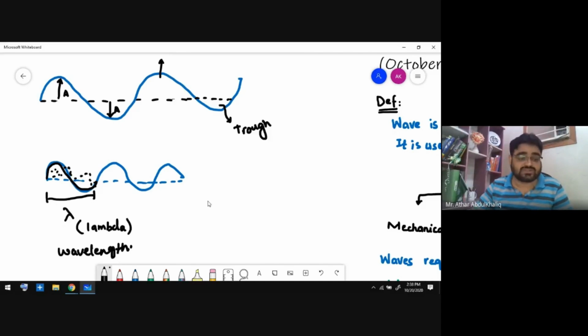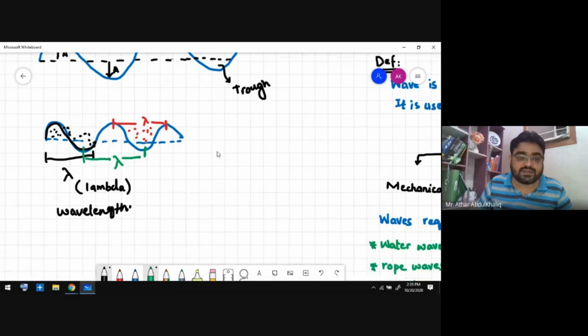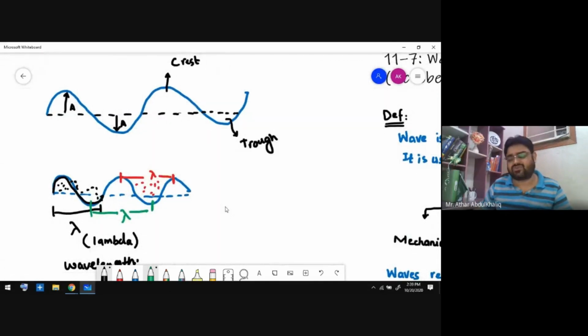There are three ways to represent lambda. One is what I showed you, one crest and one trough combined. The other way is to start from one crest and go to the next crest. This is also called lambda. There is another way, from trough to trough. If you start from here and end here, this will also be the lambda. The easiest way is one crest and one trough combined, called the wavelength. There is another thing that we already know. What is frequency?